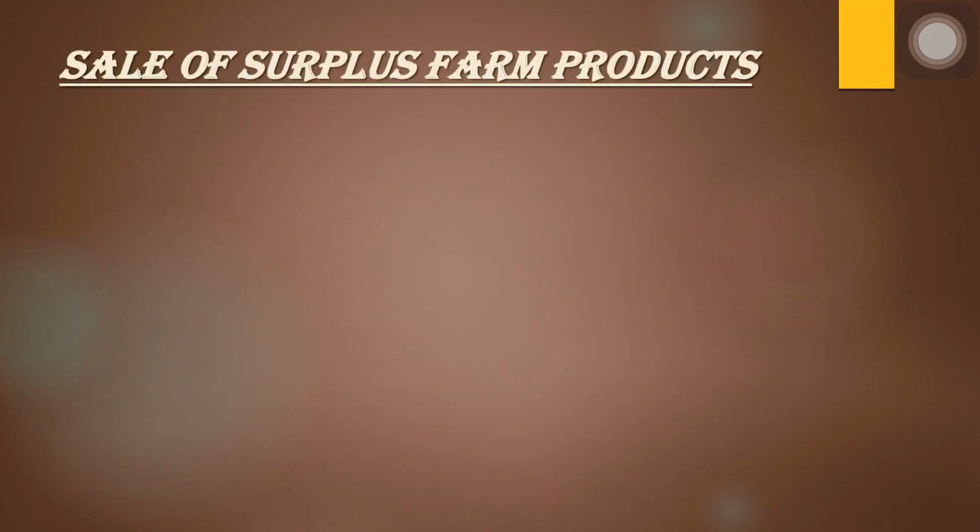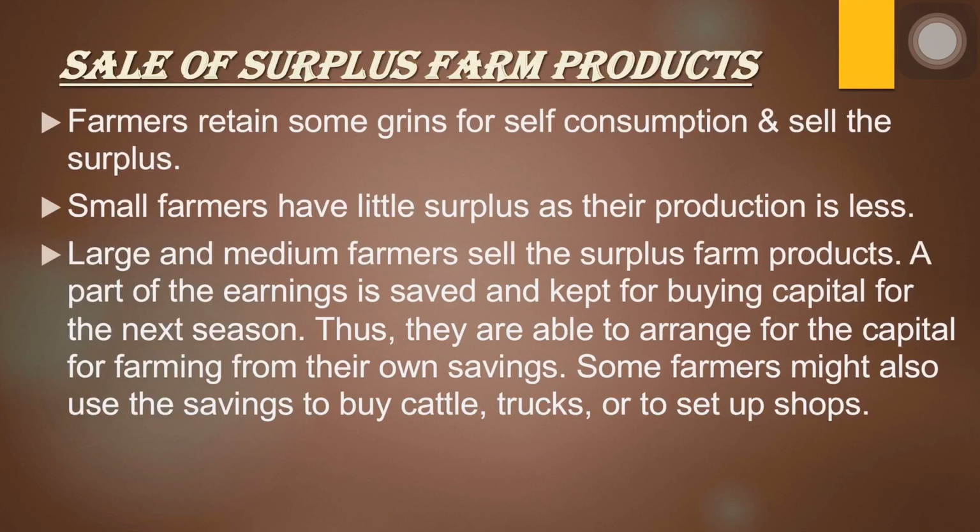Next you can see the concept of sale of surplus farm products. So yes, the small farmers are having very little surplus as their production is less, but large and medium farmers are having a large amount of surplus farm products because they are able to produce large amounts. After their consumption needs, they are left with surplus which they sell in the market to earn some amount of money, which they use for their capital and also for their savings.